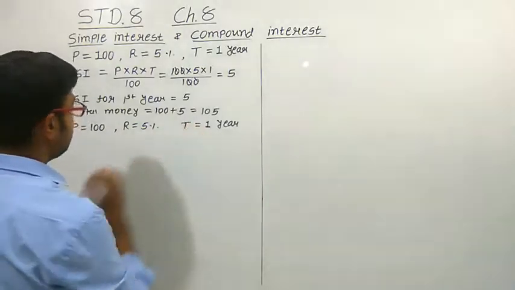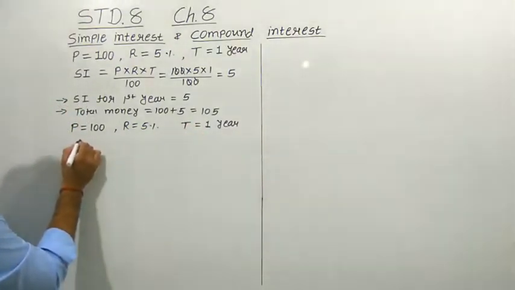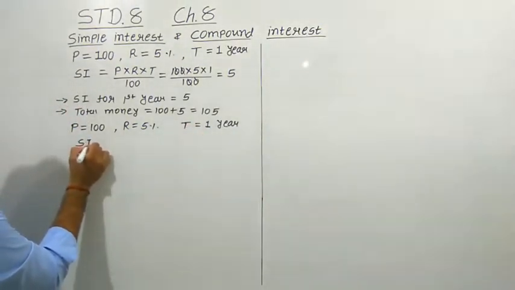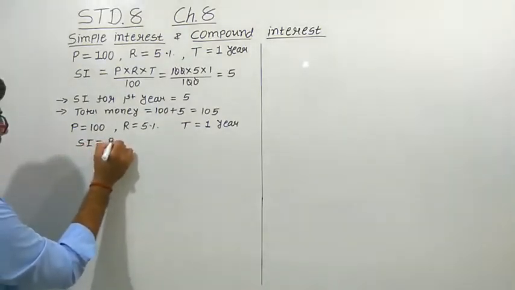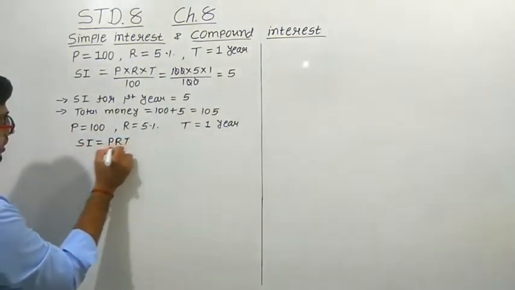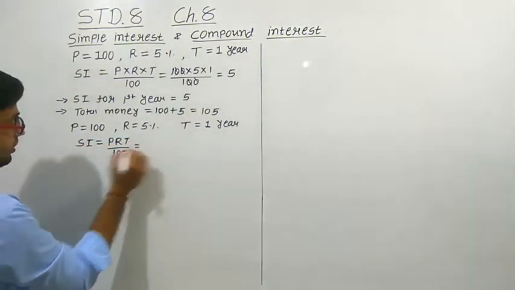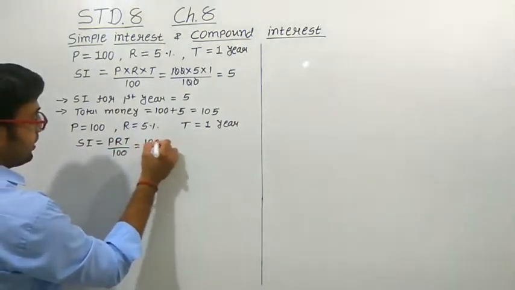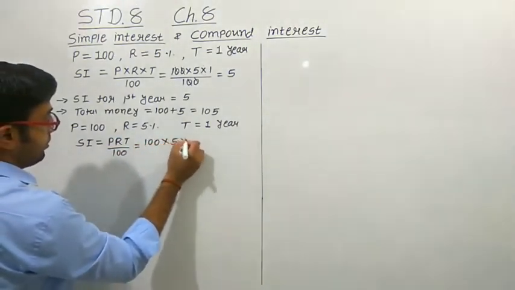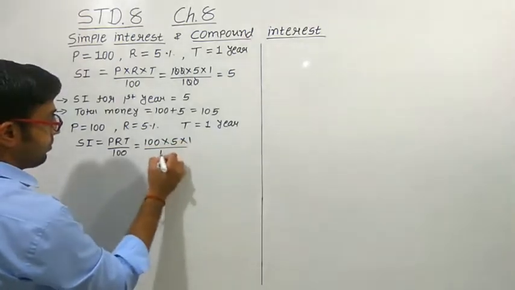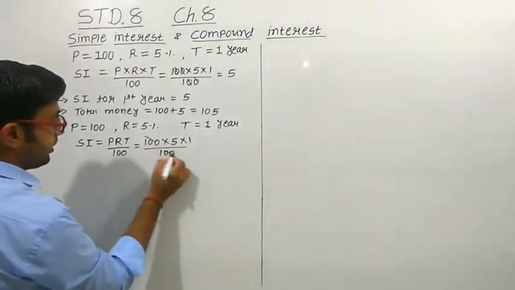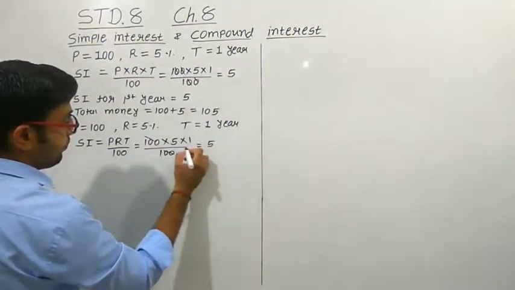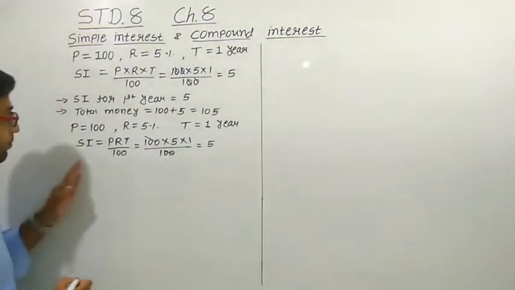Okay, so again if we calculate the simple interest, the formula will remain as it is, PRT upon 100. When you put down all the values, you get 100 into 5 into 1 year upon 100. The 100 again will cancel out, and we get 5 rupees as the simple interest.